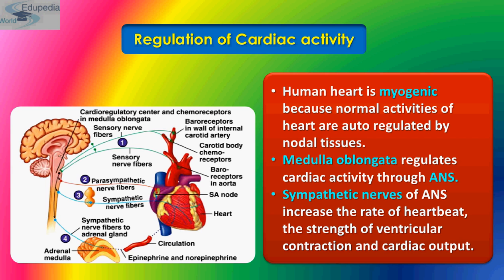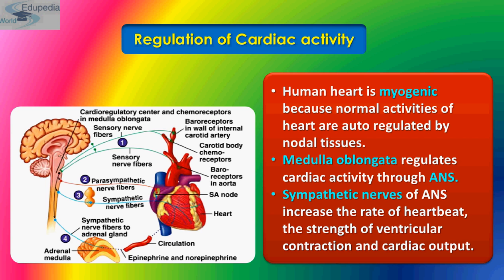The blood pressure receptors, also known as baroreceptors, in the carotid artery send a signal to the inhibitory center. The inhibitory center then sends an inhibitory impulse to the SA node of the heart through parasympathetic nerve fibers which secrete acetylcholine. This decreases the heartbeat.